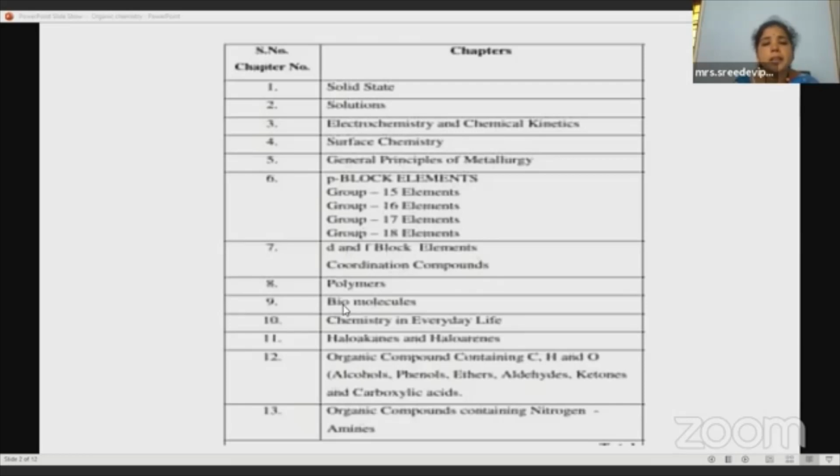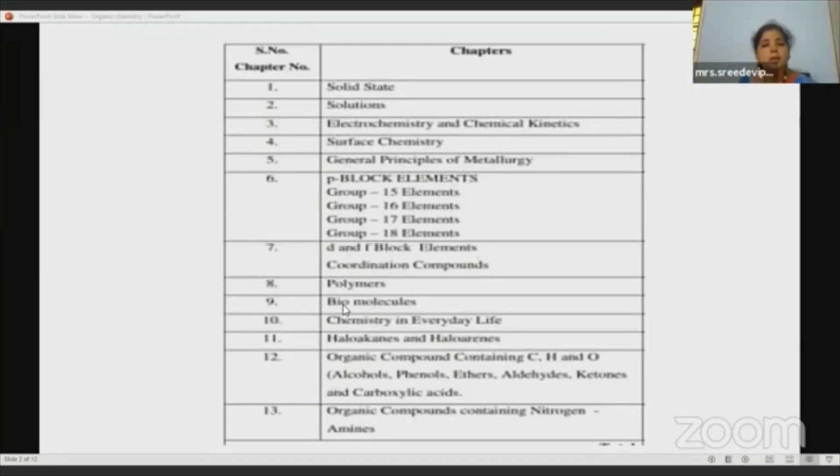Okay, so poly means many. Mer means a single part, a small part. When a large number of molecules combine together, they form a big compound, which we call a polymer. So we are going to deal with these polymers, right? And then coming to the biomolecules. What are biomolecules?